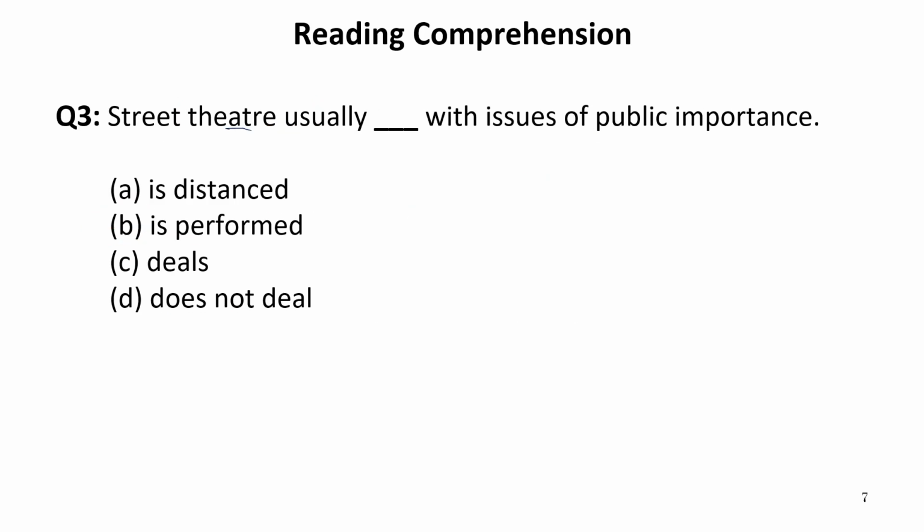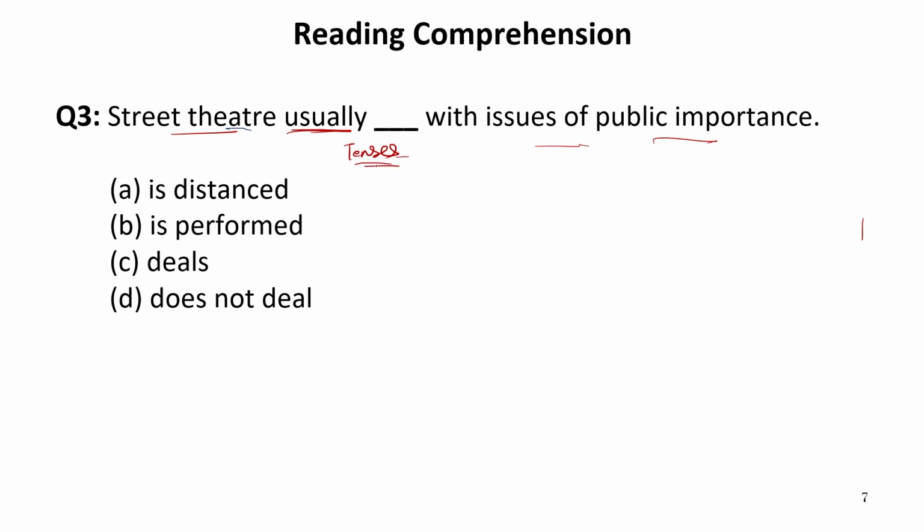Street theater usually dash with issues of public importance. So it is written street theater usually. Now usually refers to the frequency or something that happens regularly after some time or at particular intervals. Now here we have two hints. One is about tenses.